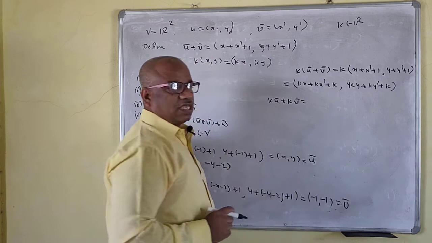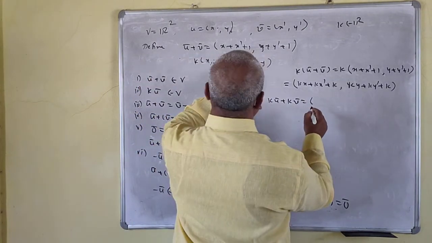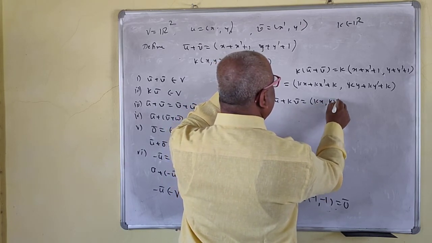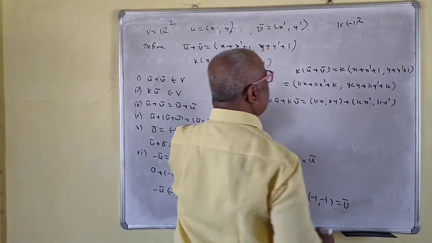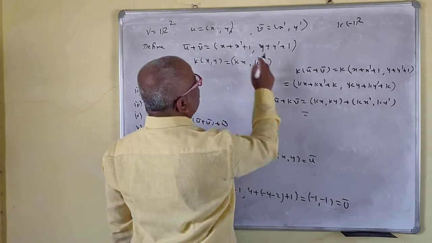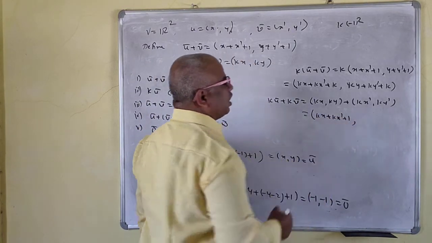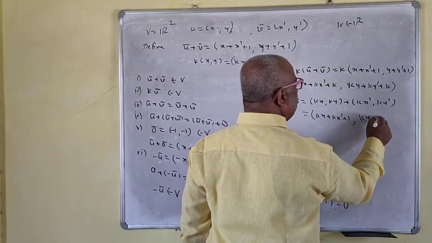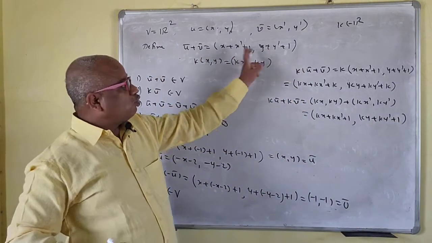So k u bar plus k v bar is kx, ky plus kx prime, ky prime, right? And you have to add this one. How to take the addition? This is kx plus kx prime plus 1 plus 1, and ky plus ky prime plus 1 plus 1.